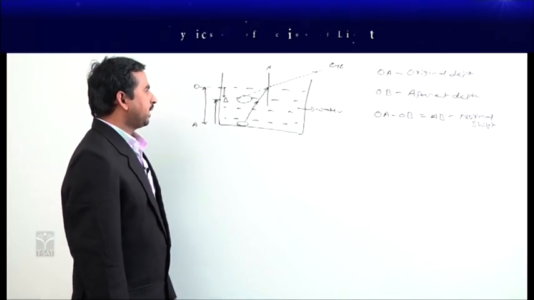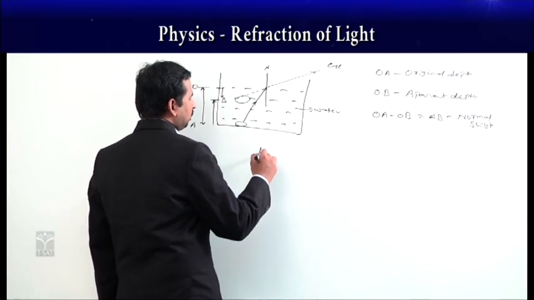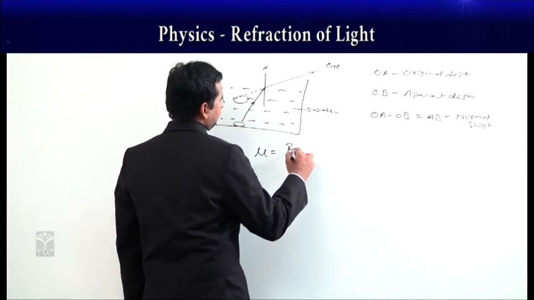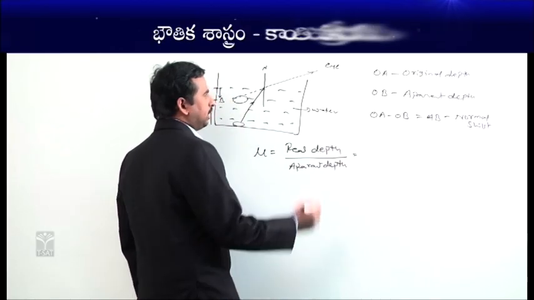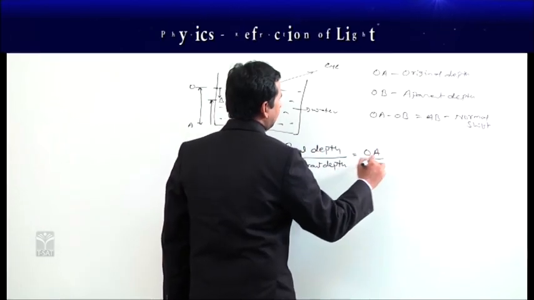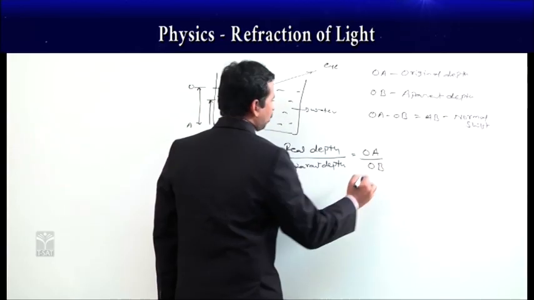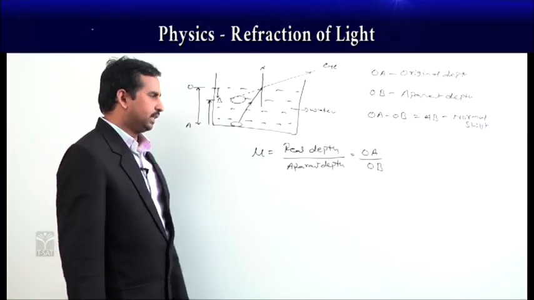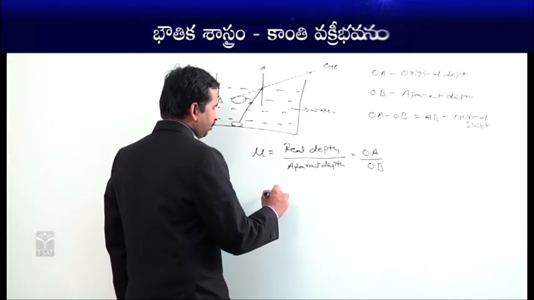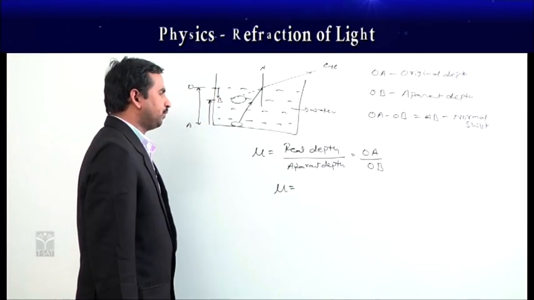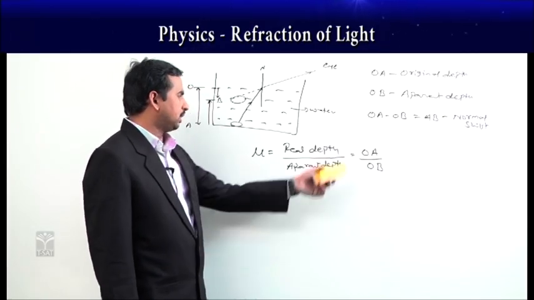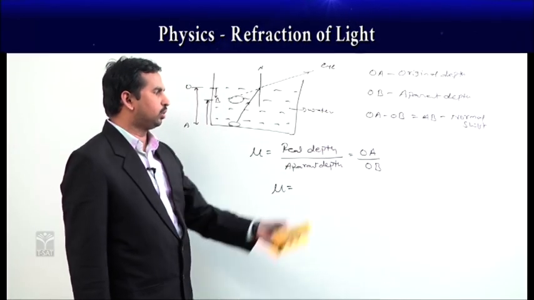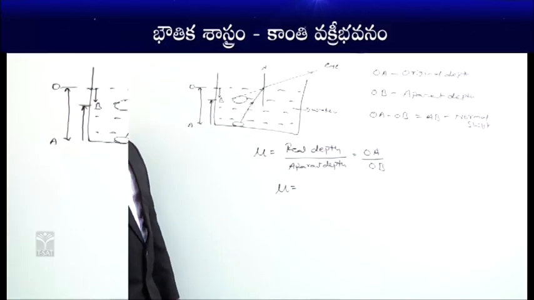Now here the refractive index of the water, mu, is equal to the original depth, which is also called the real depth. Real depth we are taking as OA, whereas apparent depth we are taking as OB. So mu is equal to OA by OB. Then the normal shift is OA minus OB, that is AB, which gives you the normal shift here.